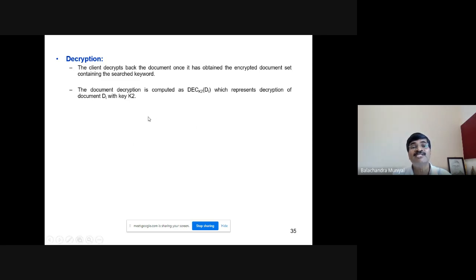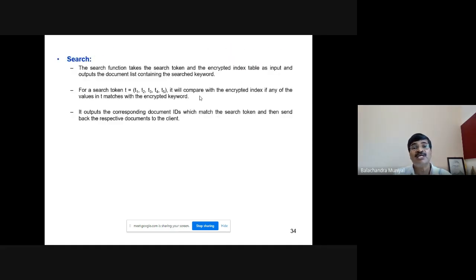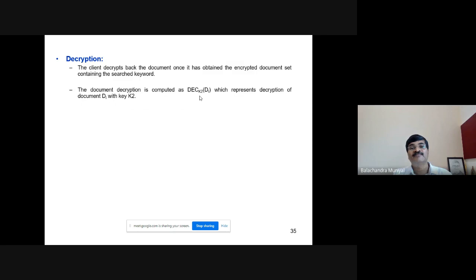He is the owner of these keys K1 and K2. He will use K2 because the documents are encrypted using K2. He will use the key K2 to decrypt those documents whose IDs are returned by the cloud server. Okay, this is how the Kalt-Molla scheme works.